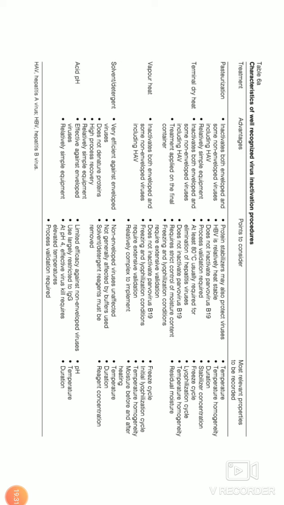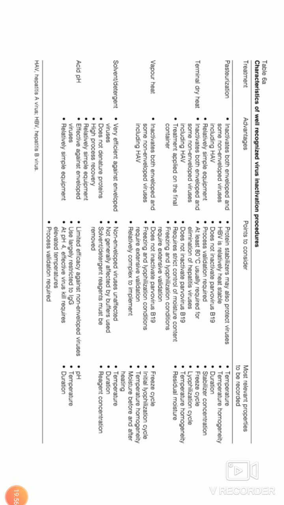It is relatively simple because you do not need a hi-fi instrument, but it has limited efficiency against non-enveloped viruses. Use is largely restricted to IgG sample preparation, and at pH 4, effective virus kills require elevated temperature also, which you have to optimize for each virus.